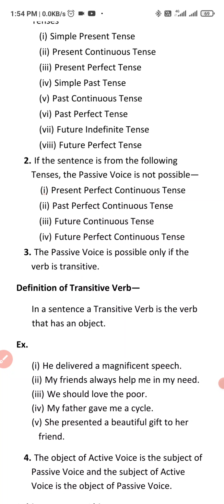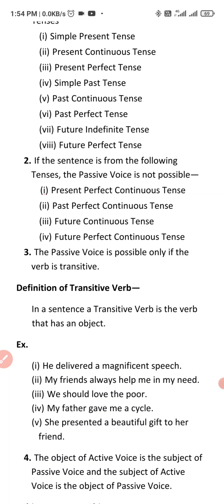As in the second rule, if the sentence is from the following tenses, the passive voice is not possible. Which? First one is present perfect continuous tense, second past perfect continuous tense, third future continuous tense, and fourth future perfect continuous tense.